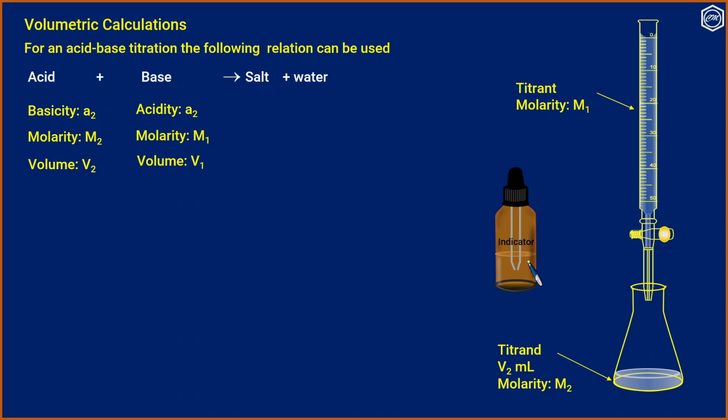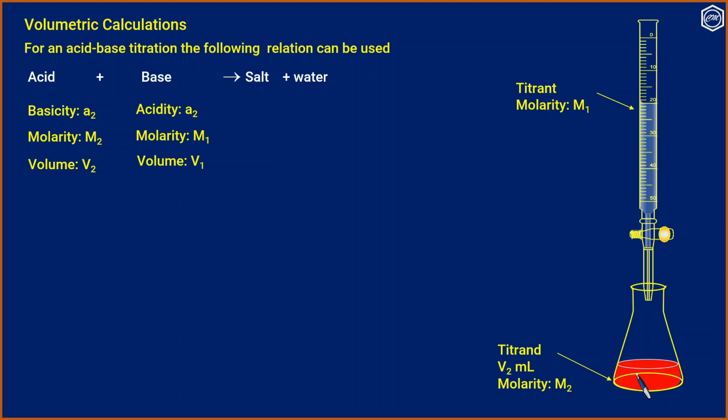We add an indicator, a few drops of the indicator. Now we start titration by running the titrant. So a small pink color appears and that shows the endpoint is very near. Now we add one more drop.